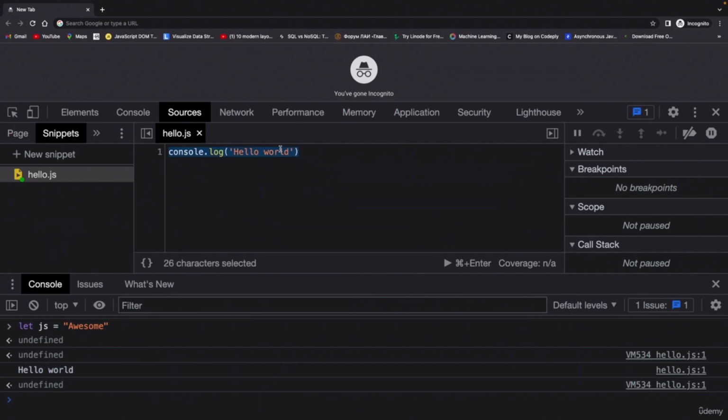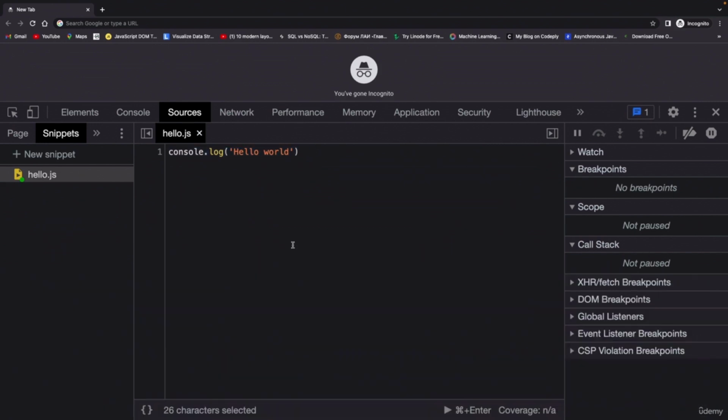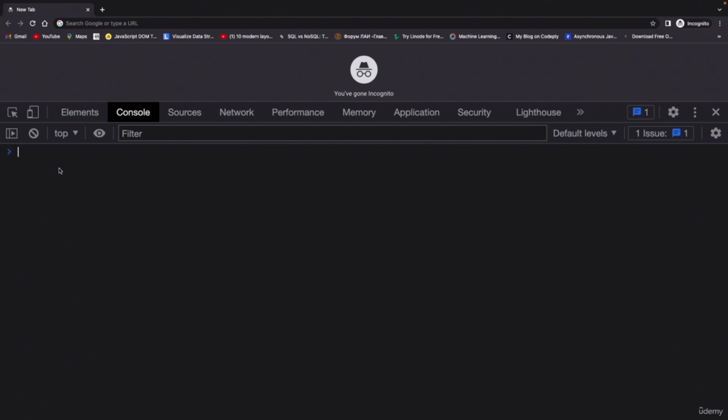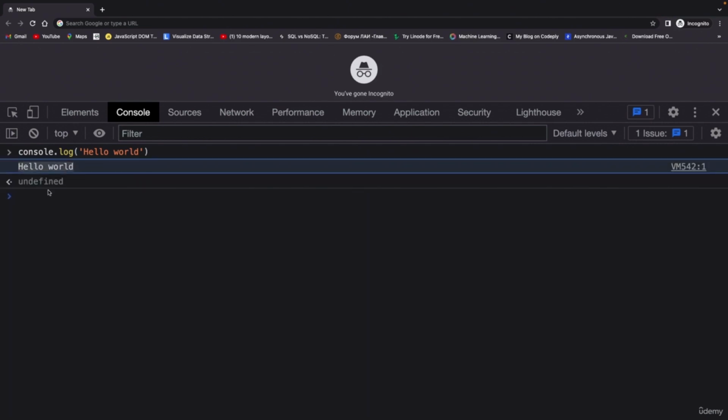Similarly, you can copy this. Let's close this part over here, come to the console, and here you can write, or let me show you how you can clear this console. You can click this button or you can press Command K to clear this console. Now let's paste that command here, which is console.log hello world. If you hit enter, now you can see we get hello world.